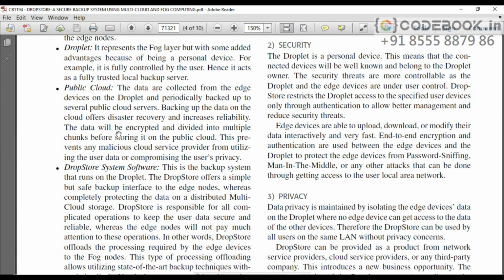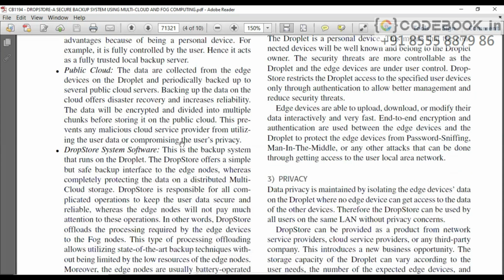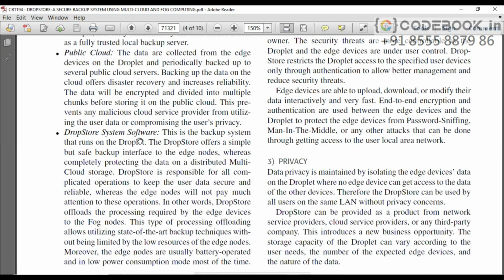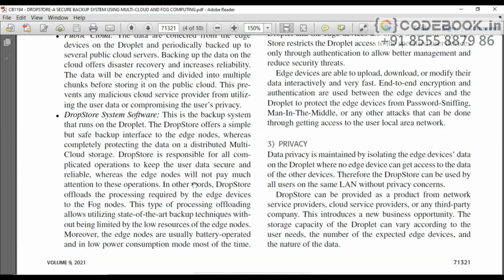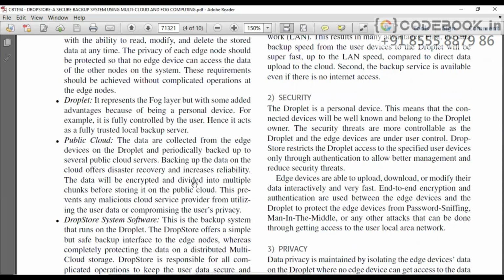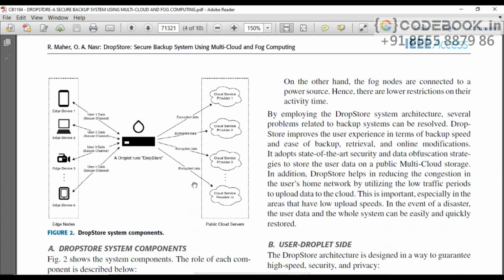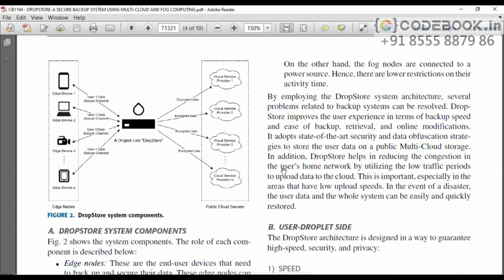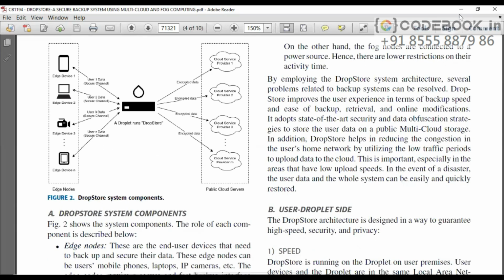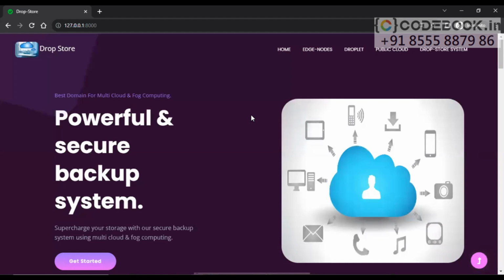The data will be encrypted and divided into multiple chunks in the cloud storage. Next, the Dropstore system software is the backup system that runs on the droplet. These are all the components we are using in our project. Let's try to understand how this project works. This is the user interface of the project.